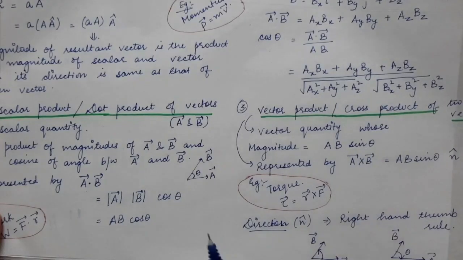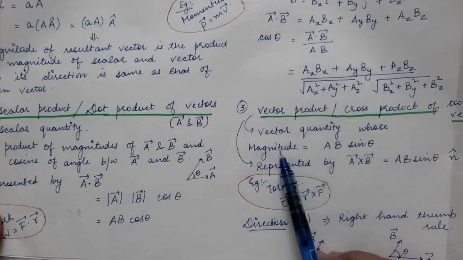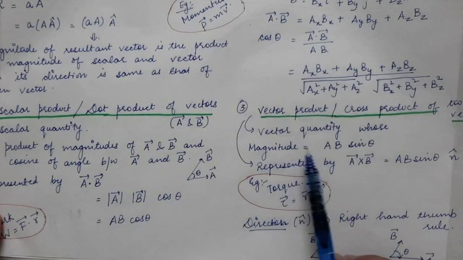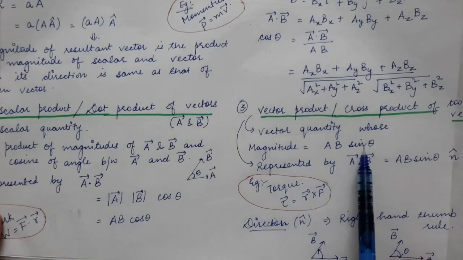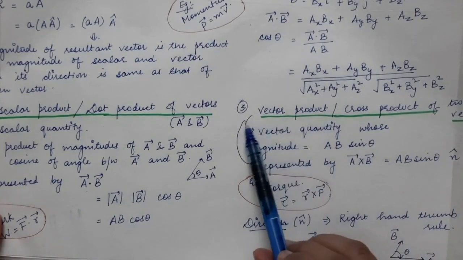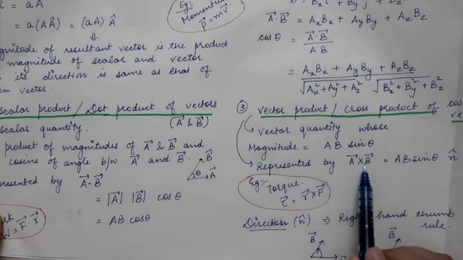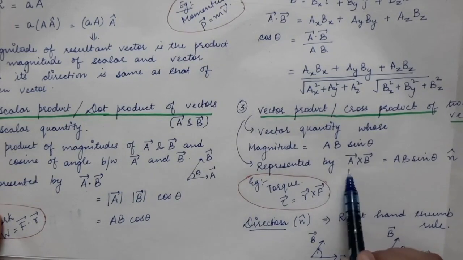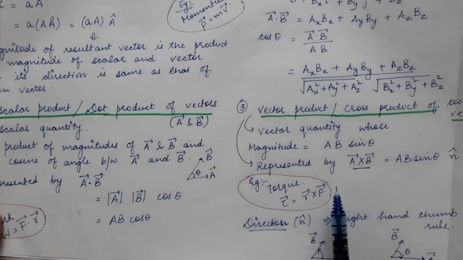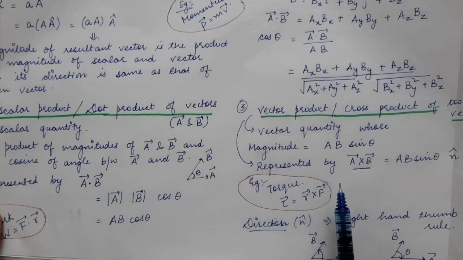As we have done in dot product, A vector dot B vector is equal to AB cos theta. In vector product, the magnitude of this particular vector is equal to AB sin theta, and the vector product is represented by A vector cross B vector. So this is the representation of a vector product or the cross product.